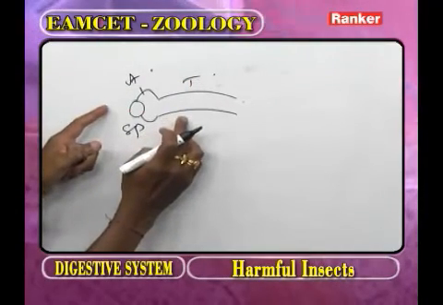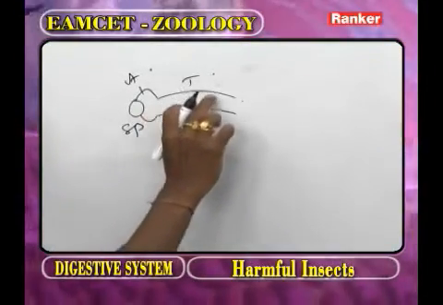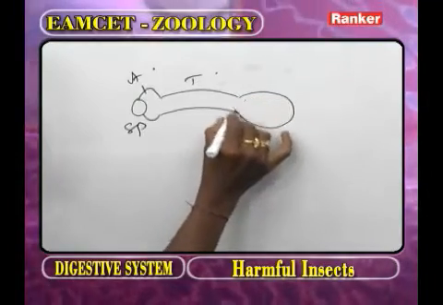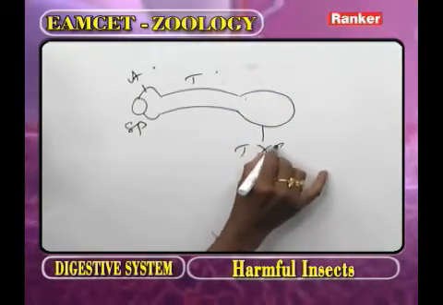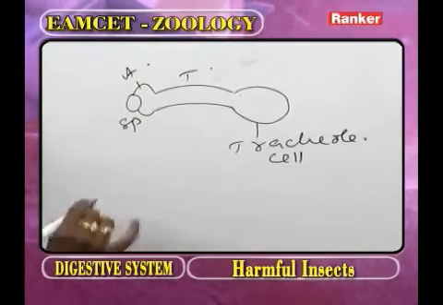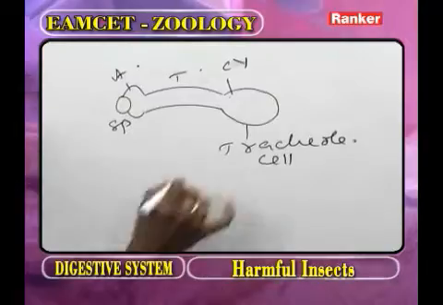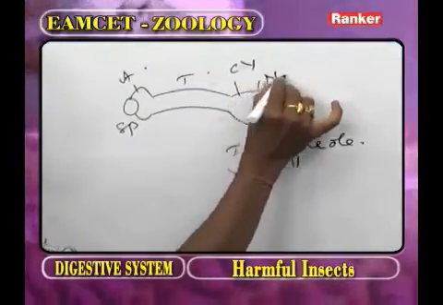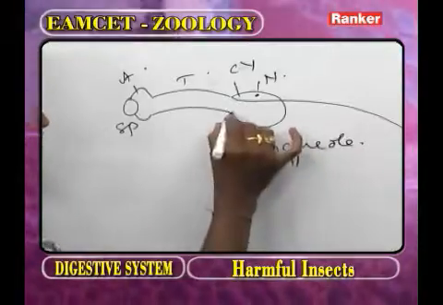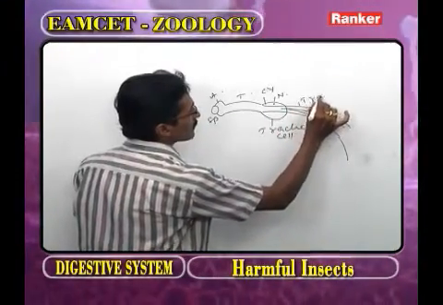What is the junction between spiracle and trachea? That is the atrium. Now, this is one trachea. The trachea ends in a tracheal cell. This is a cell. In the cell, what is present? CY means cytoplasm. And what else is present? N means nucleus. Now, from the tracheal cell, what will arise? The tracheoles.